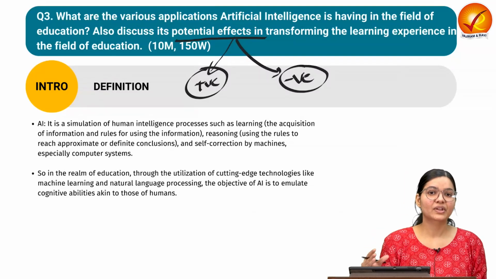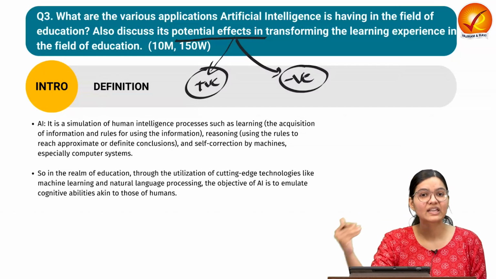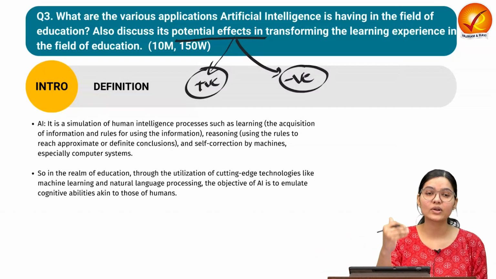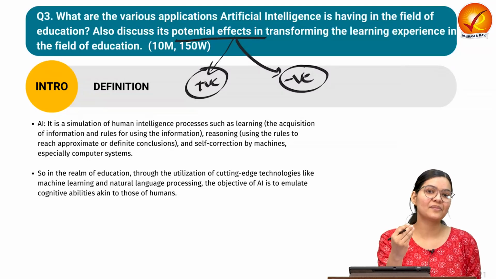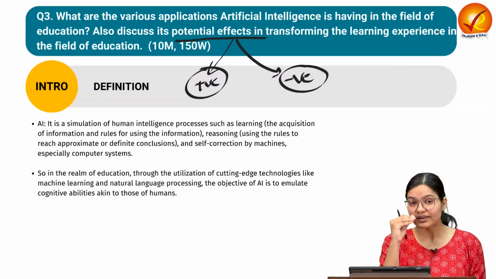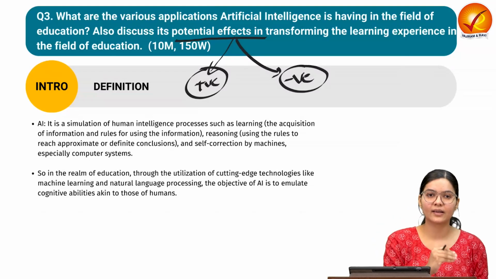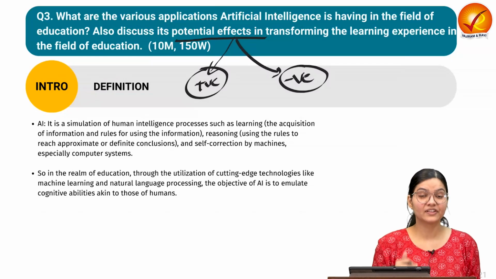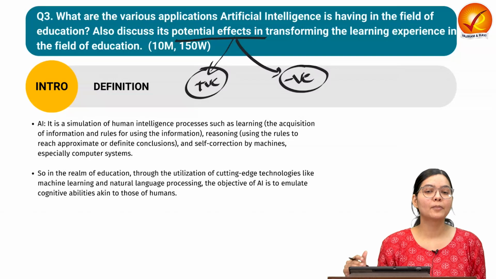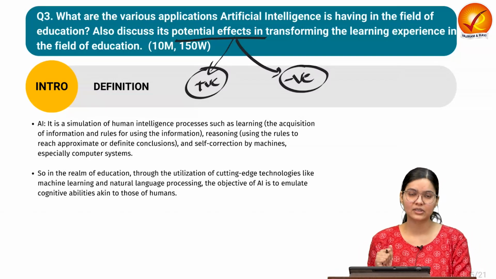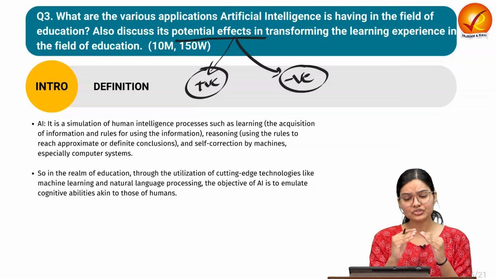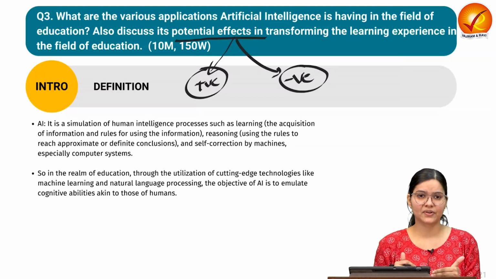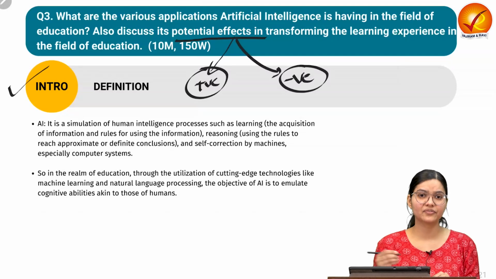Also, different streams and different students are having different kinds of pace. So we can design the course and curriculum in such a way that it is tailor-made with respect to the need of the student. This is something which was not available earlier for students. Now it is becoming available to the student related to education. That is why artificial intelligence is considered a revolutionary field. In the field of education, it is going to provide a lot of changes which we have to discuss in this particular question. Okay. So let us understand the introduction of this question, how we are going to write down the introduction for this question.